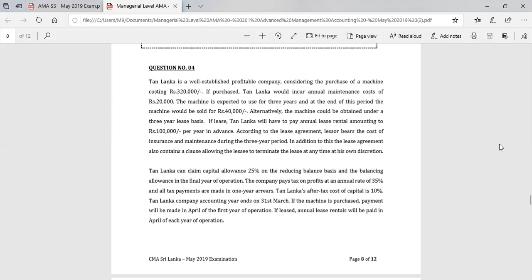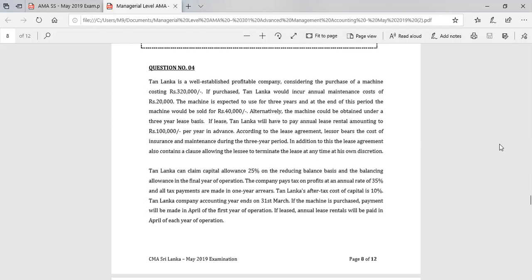TAN Lanka can claim capital allowance 25% on the reducing balance basis and the balancing allowance in the final year of operation. So capital allowances can be claimed at the rate of 25%. That means if it is purchased, capital allowances can be claimed at the rate of 25% per year on reducing balance basis, and in the final year, the balancing amount.